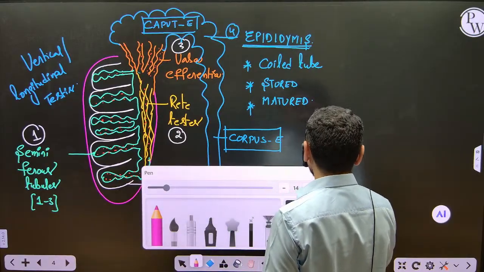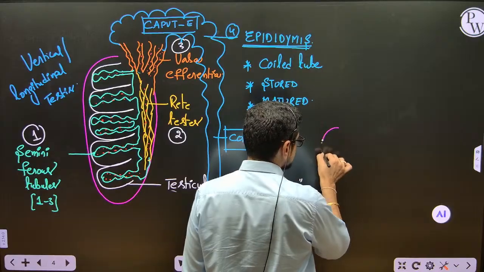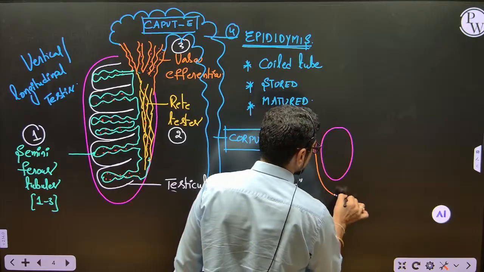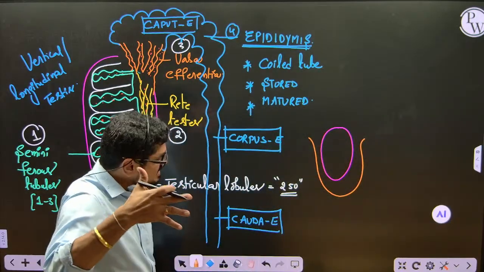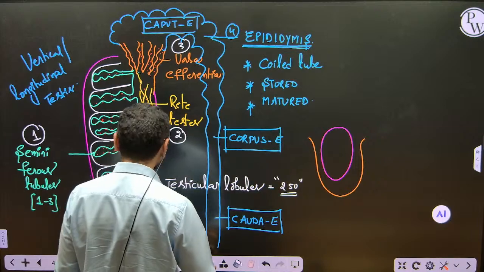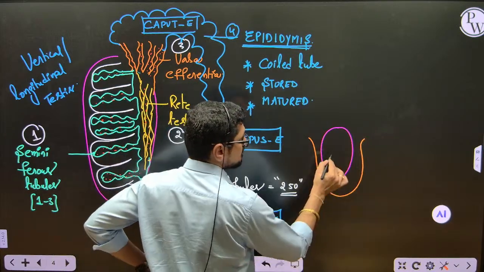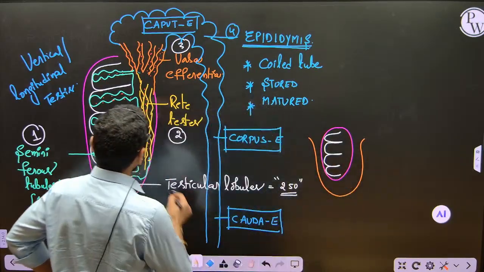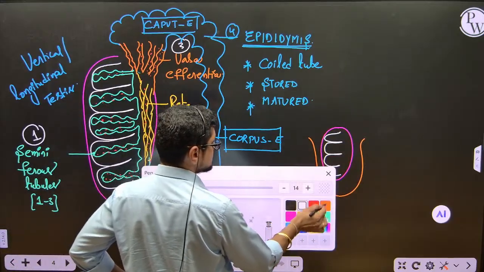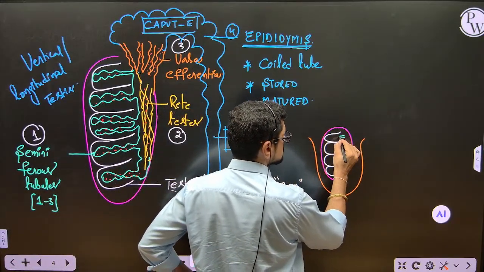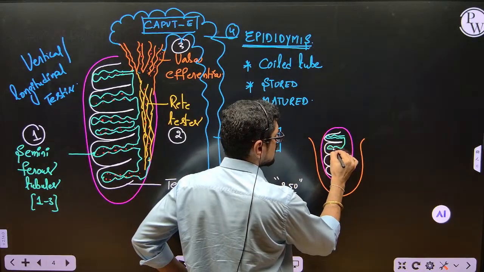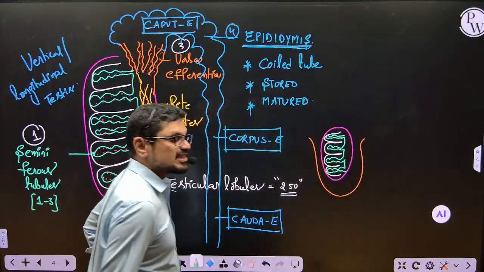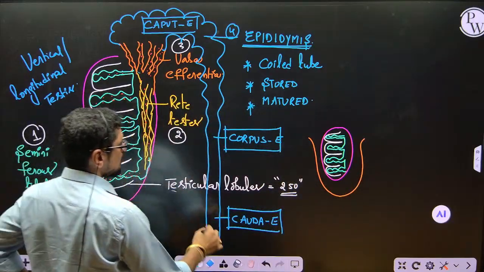Once again, see, I am taking the testis here. This is the testis. Where are the testes present? Testes are present in the scrotal sac. And now imagine we are seeing the side view of the testis. Here I have taken the white color. So these white color structures are testicular lobules. And inside the white color, this bluish shade, seminiferous tubules. So this is seminiferous tubule.